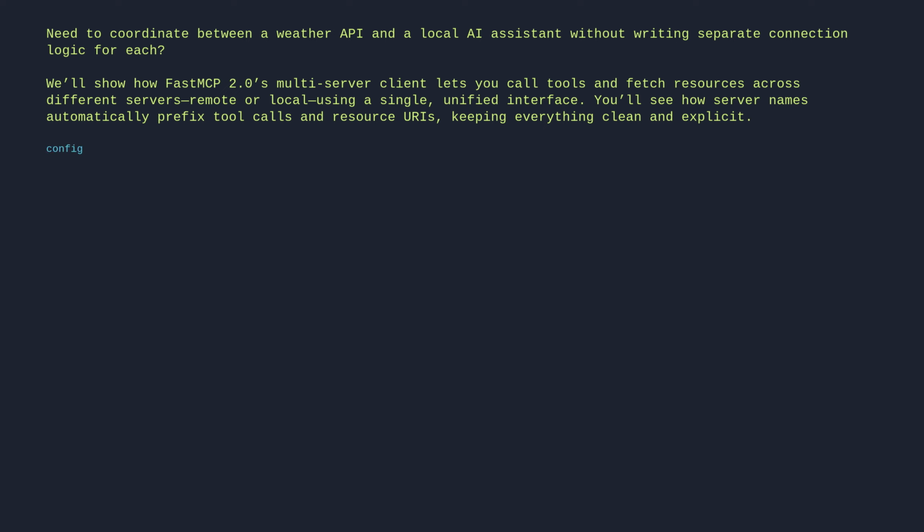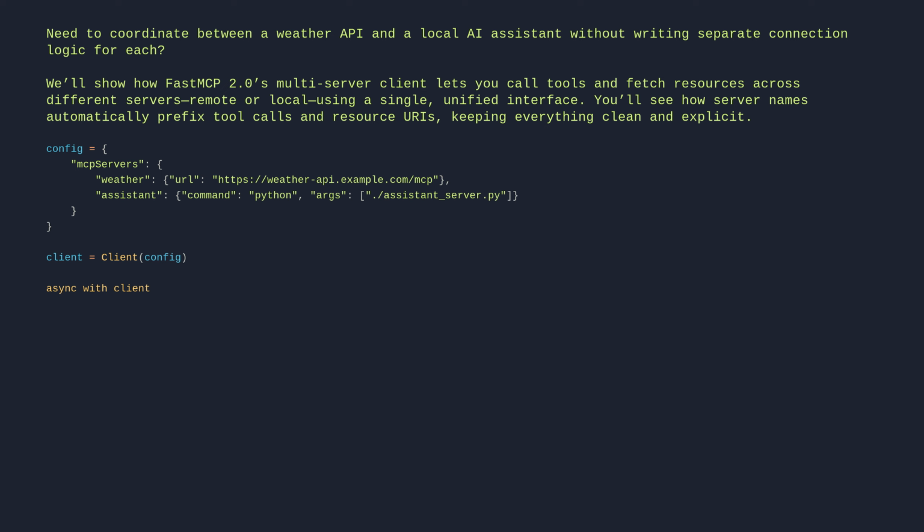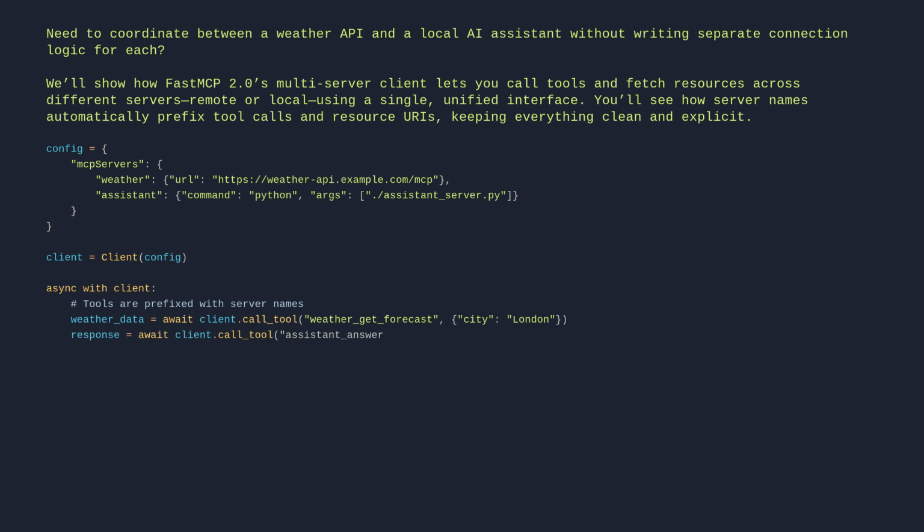config = mcpServers, weather URL https://weatherapi.example.com/mcp. Assistant command python args ./assistant_server.py. client = Client(config). async with client. # Tools are prefixed with server names. weather_data = await client.call_tool("weather_get_forecast", city: "London"). response = await client.call_tool("assistant_answer_question", question: "What's the capital of France?")